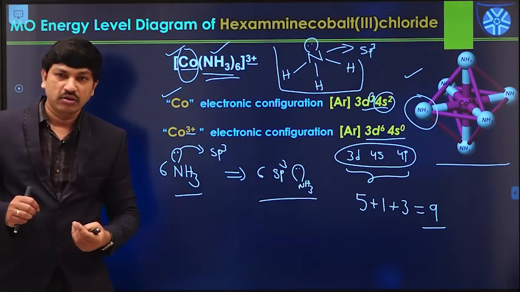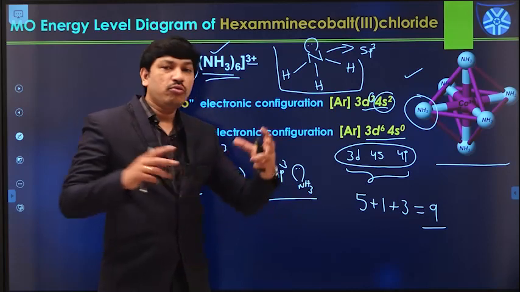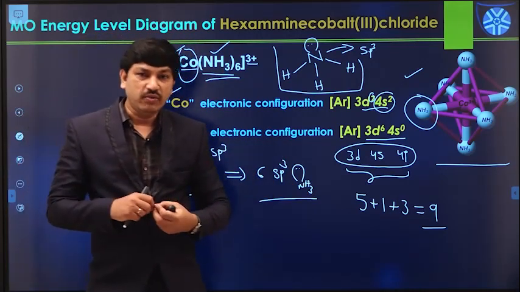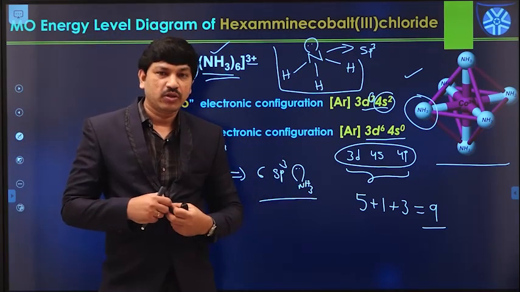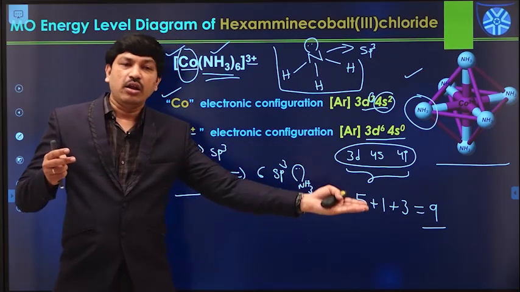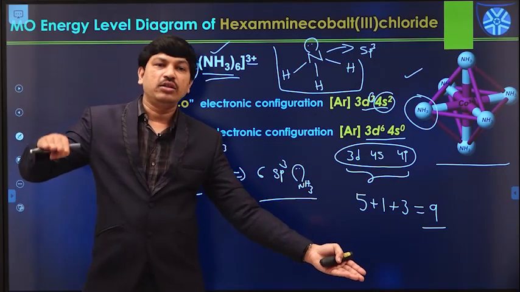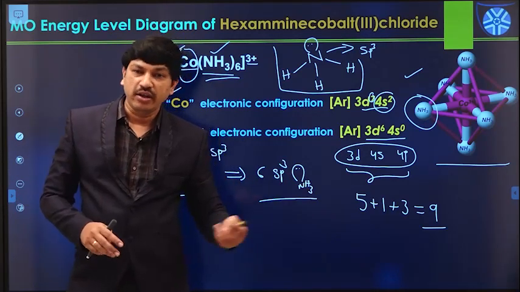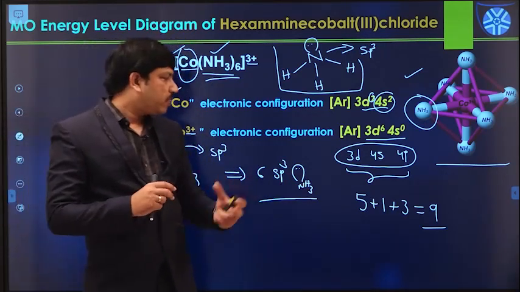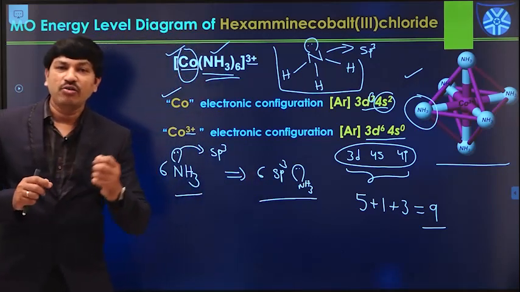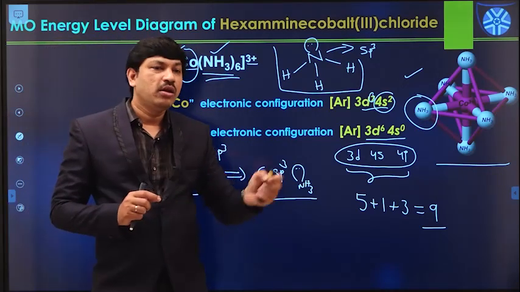Yes or no? So then how do we do the linear combination between them? What is the common parameter between them? With respect to energy, all these sp3 hybrid orbitals have lower energy, and the 3d, 4s, and 4p orbitals have higher energy.